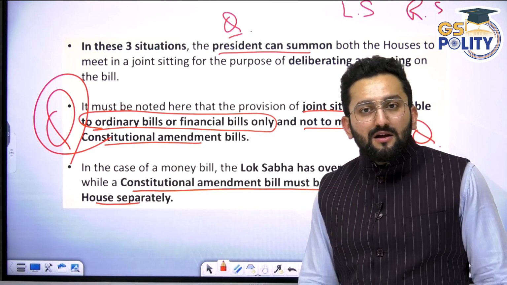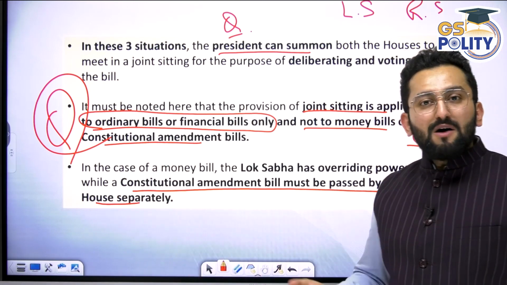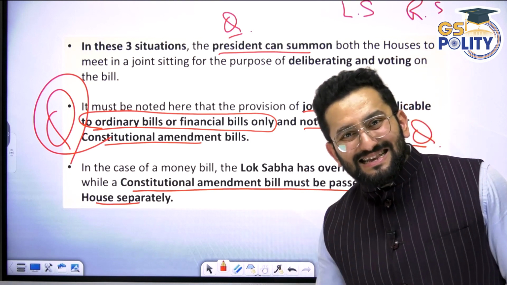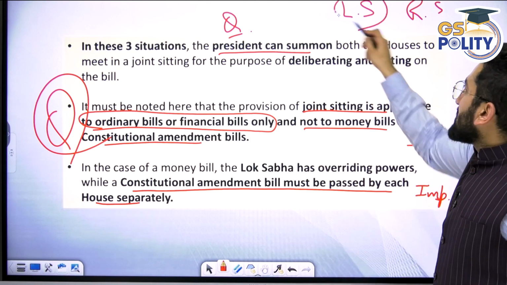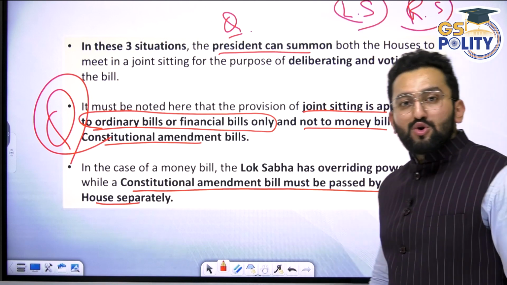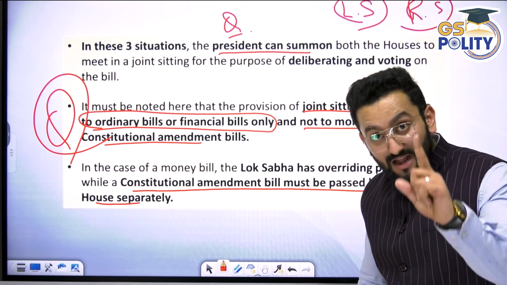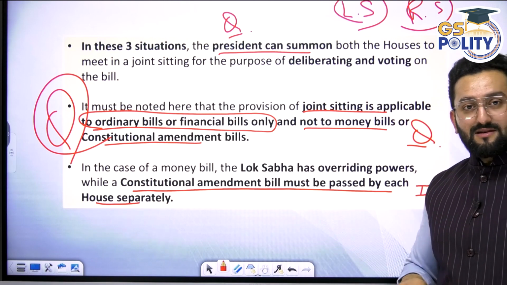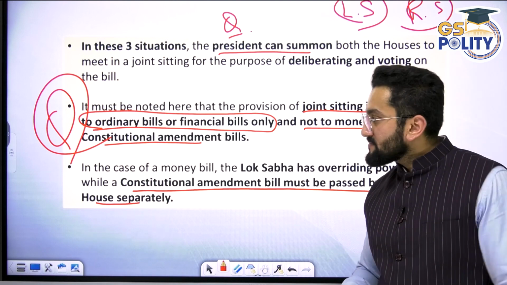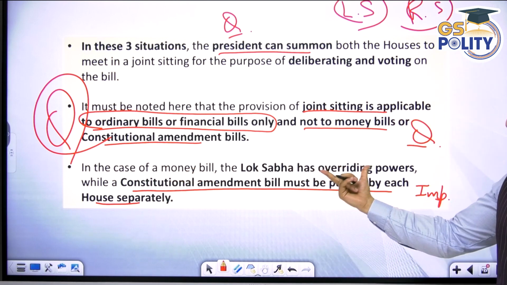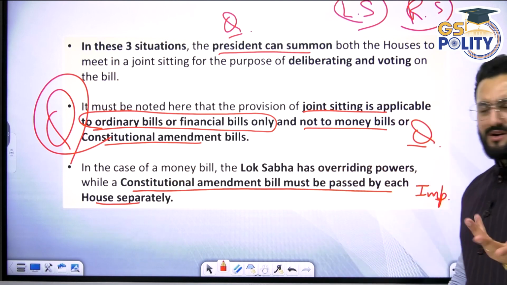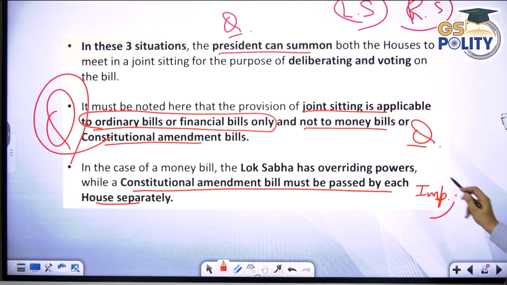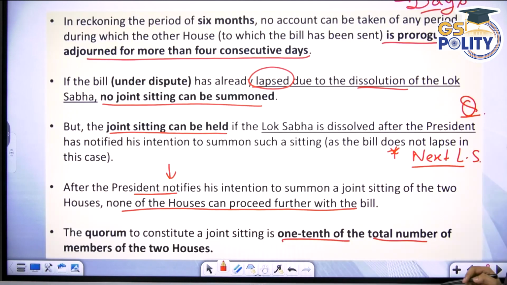Although the Supreme Court is there, this is like giving extra power. We want to balance their power. Constitutional amendment should not be that easy. And that is why equal powers are given to Lok Sabha and Rajya Sabha in case of constitutional amendment. Okay? And now, please remember, joint sitting can happen in case of ordinary bills and finance bills. Clear? Now, in case of a money bill, the Lok Sabha has overriding powers. Already told you, a constitution amendment bill must be passed by each house separately. Right? Important, I have already explained this to you.